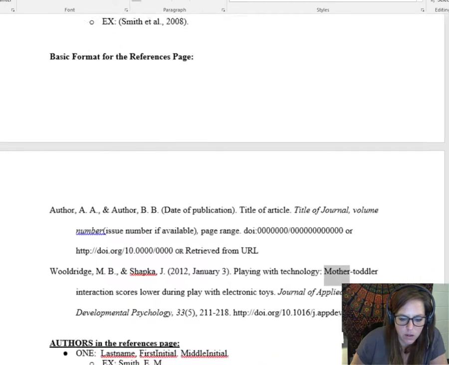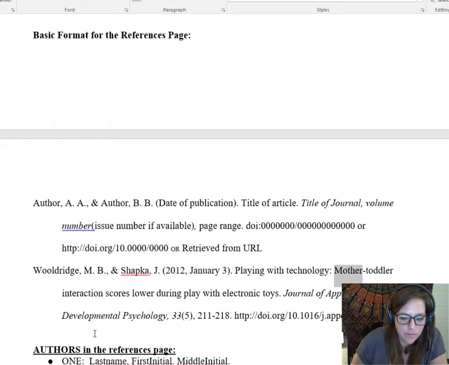Let me zoom in just a little bit so you can see that. And then the rest of it is not capitalized. However, if we had a proper noun in here, like a country or something like that, then we would capitalize the first letter in that word.